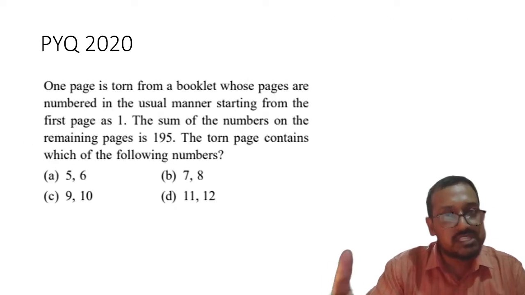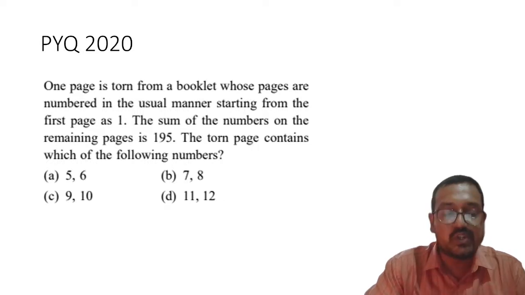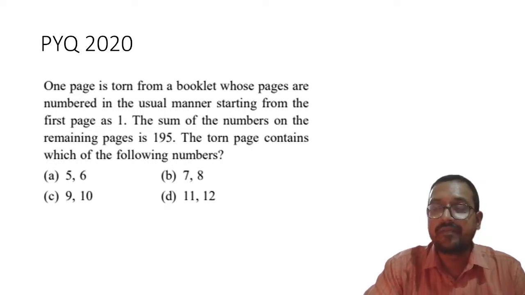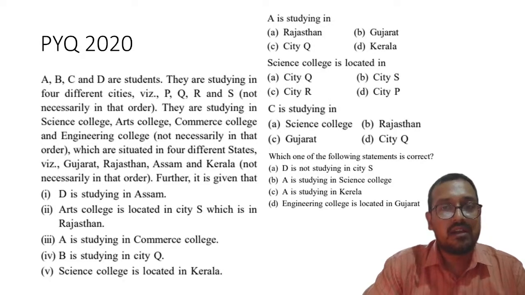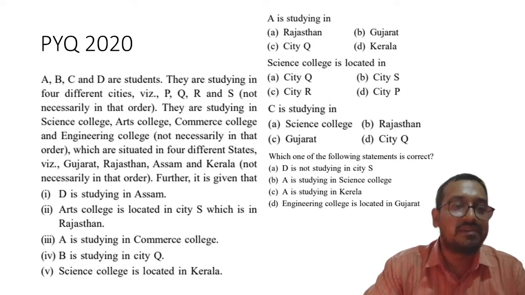Now, my dear students, this is another question from which you should take a screenshot and try to solve. Done. This is the third question which I am giving you all.